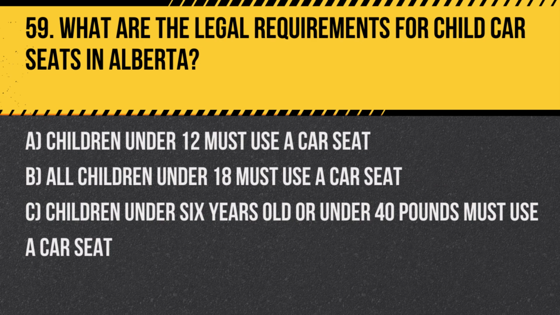Question 59. What are the legal requirements for child car seats in Alberta? A. Children under 12 must use a car seat. B. All children under 18 must use a car seat. C. Children under 6 years old or under 40 pounds must use a car seat.